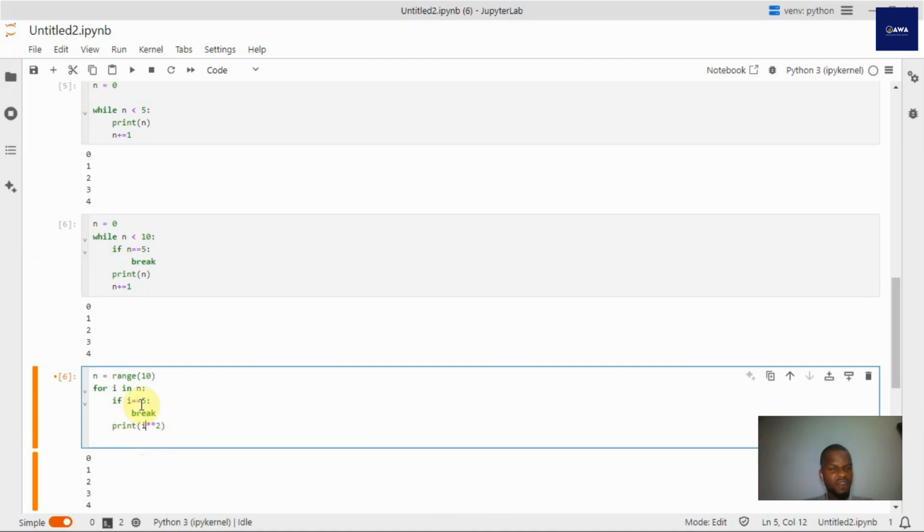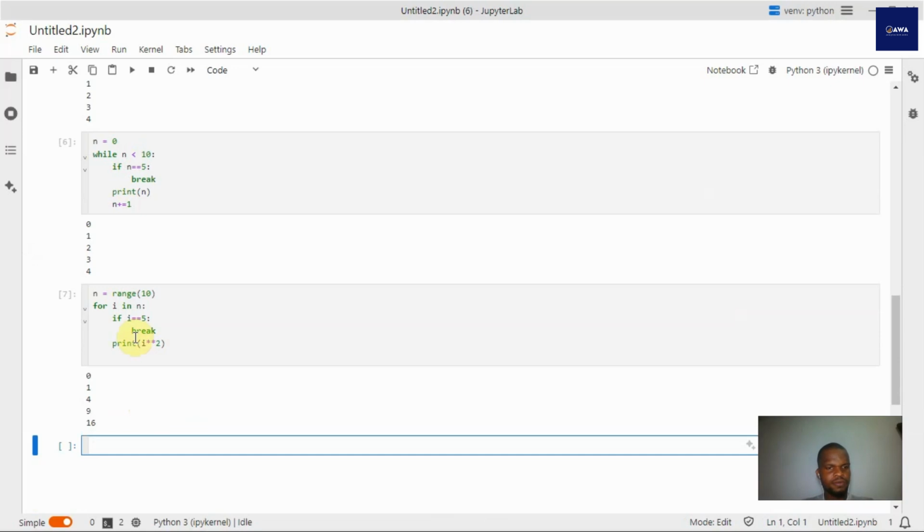So if it finds that i is equal to 5, break. So it was doing 0, 1, repeating the same instruction for each value in n, but the moment it saw that i is now equal to 5, it broke. Does that make sense?